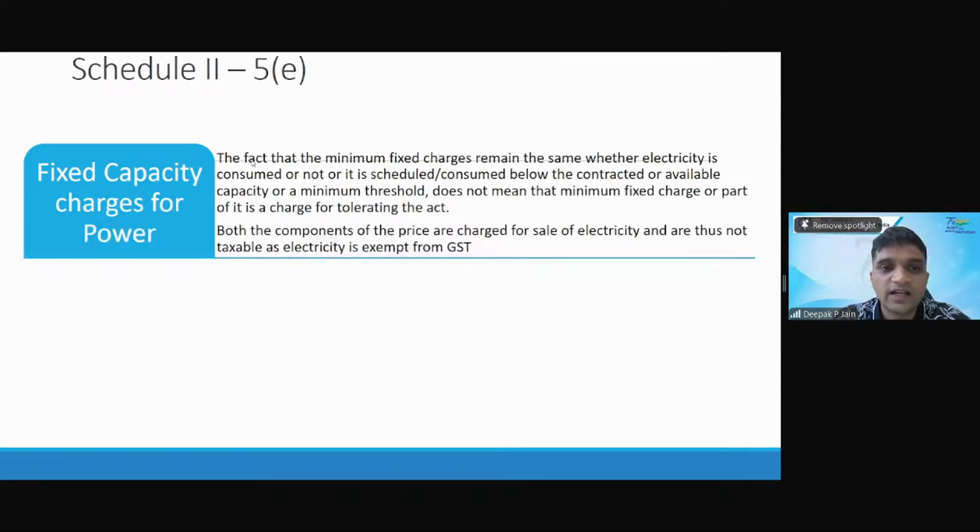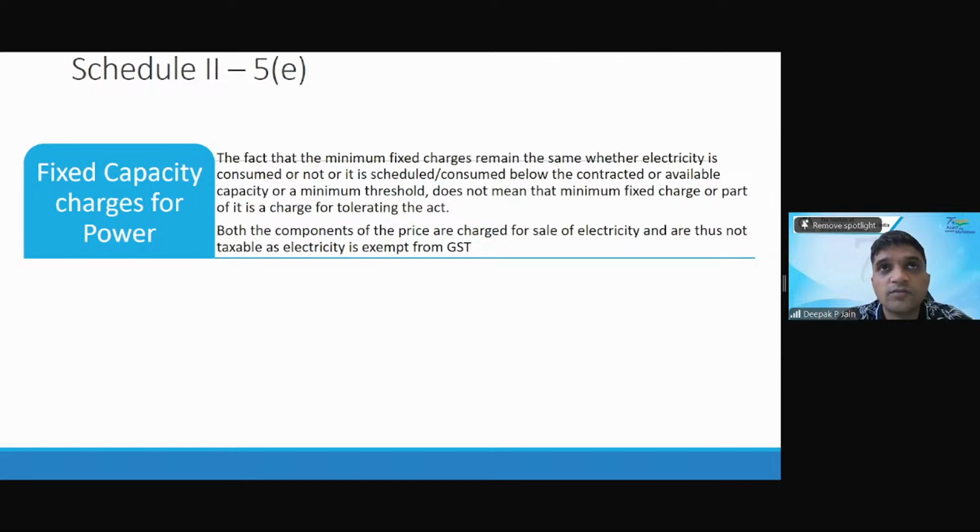For that, there's a clarification. It says that the fact that minimum fixed charges remain the same, whether electricity is consumed or not, or it is scheduled or consumed below the contracted or available capacity, does not mean that the minimum fixed charge or part of it is charged for tolerating an act, because the electricity company is not tolerating anything. There is a lot of work they have to do.